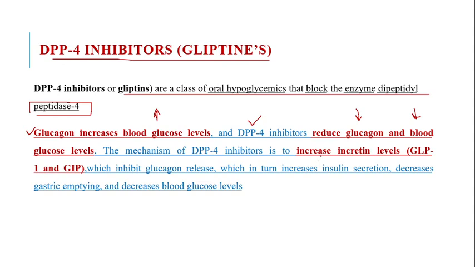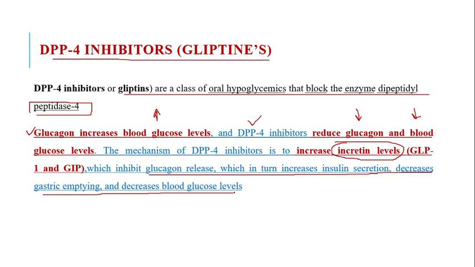So the basic mechanism of DPP4 inhibitors is to increase the incretin level by affecting GLP-1, that is glucagon like peptide 1, and gastric inhibitory polypeptide, which ultimately inhibit glucagon release, which in turn increases insulin secretion, decreases gastric emptying, as well as decreases the blood glucose level.